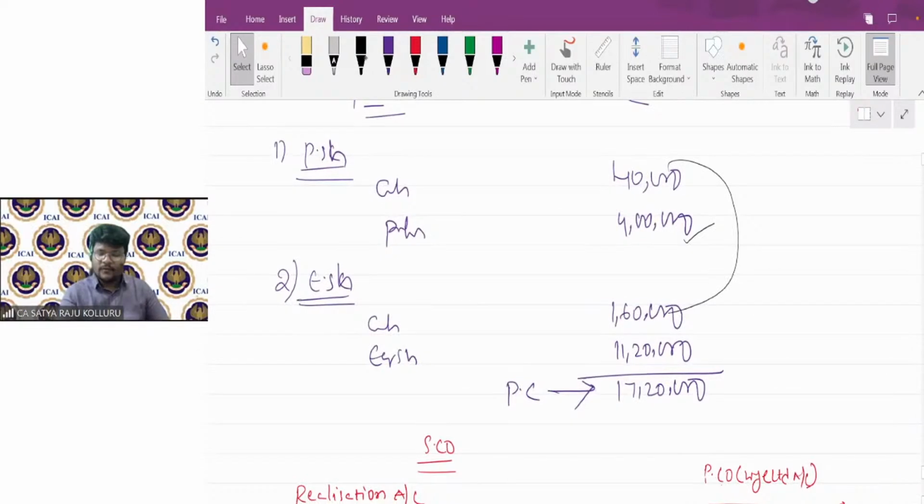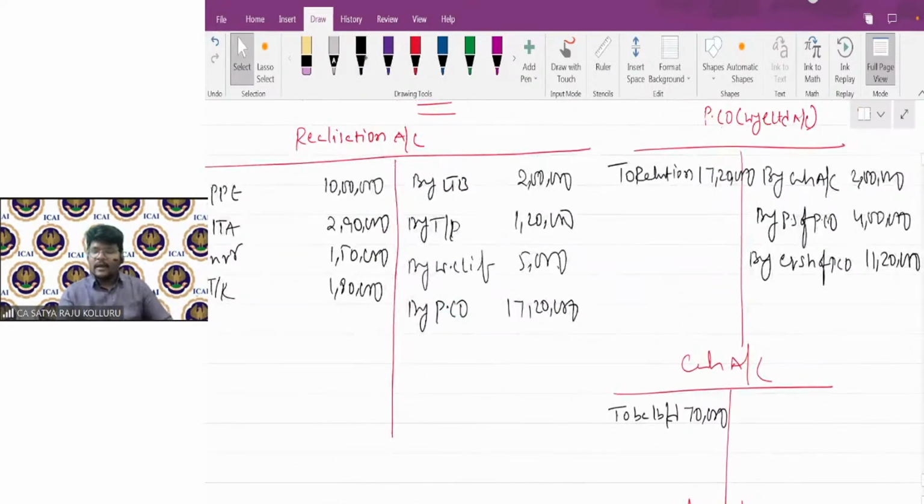If you want, you can cross verify. Cash 40 plus 1,60,000, 2 lakhs. Preference shares of purchasing company 4 lakhs. Equity shares of purchasing company 11,20,000. Actually, no need to open preference shares of purchasing company and equity shares of purchasing company separately. At the time of providing an example for your understanding, I just open them. Otherwise, so many ledgers will be there, the problem will be complicated much, and your time will be wasted in the exams.